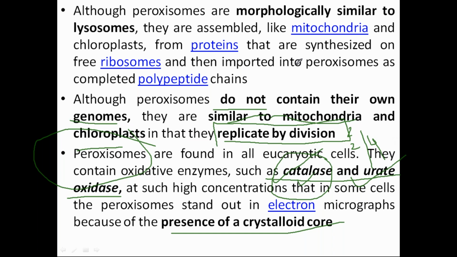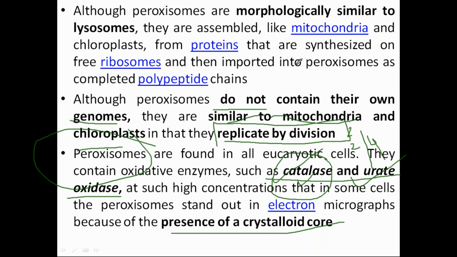So the thing is that they can replicate by division. They have properties by which they can divide and make one peroxisome into two, depending on conditions. One condition is that suppose the cell is generating a lot of the toxin hydrogen peroxide and one peroxisome is not able to manage that.